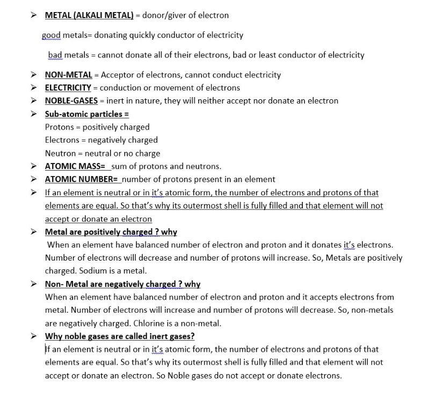Now there is another point: if an element is neutral, or present in its stable atomic form, the number of protons and electrons of that element are equal. It will be neutral then. That is why the outermost shell of those elements is fully filled, because they do not need to accept or donate electrons. That is why they are stable.